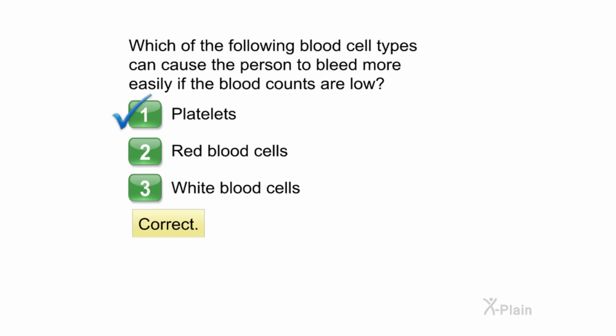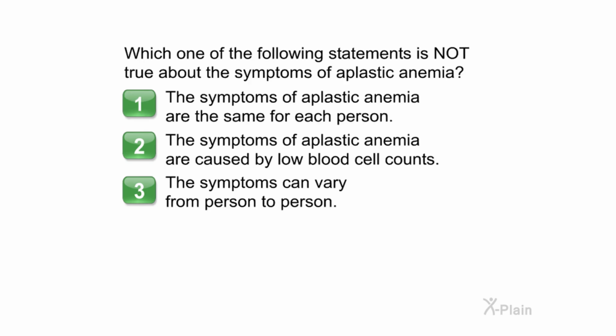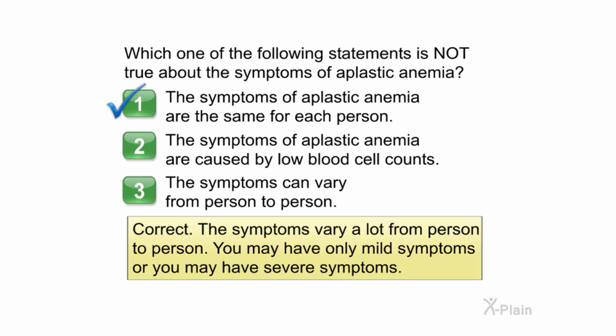Correct. Which one of the following statements is not true about the symptoms of aplastic anemia? Choose one of the following options. 1. The symptoms of aplastic anemia are the same for each person. 2. The symptoms of aplastic anemia are caused by low blood cell counts. 3. The symptoms can vary from person to person. Correct. The symptoms vary a lot from person to person.